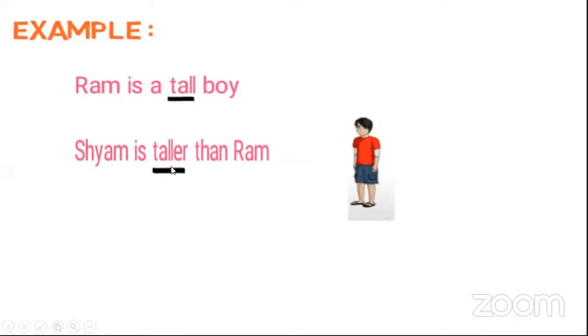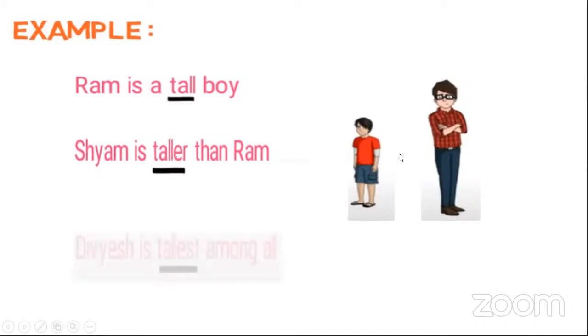Now you are going to tell me. Ram is a tall boy. Okay, I will show you the picture. And Sham is taller than Ram. Now Ram is a tall boy. So tall is a positive degree or a comparative degree? Positive degree. Very well. Yes. Then Sham. Now I'm comparing Sham. Sham is taller than Ram. So this taller, yes, this is a comparative degree.